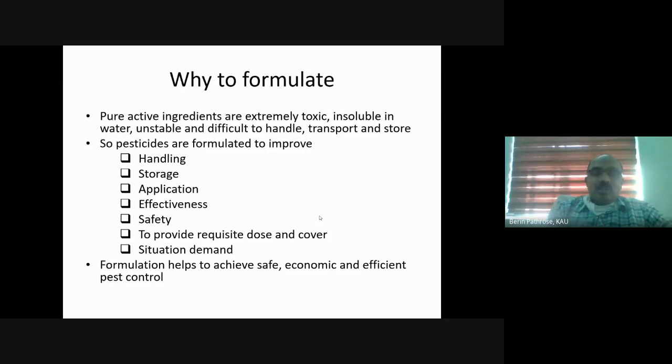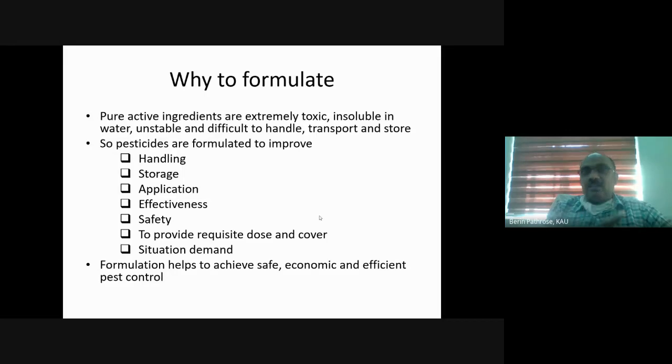The most common solvent available on Earth's surface is water. So whatever solution we need, we usually prepare it in water and spray. But almost 90% of the pesticide molecules are insoluble in water. So that means we can't dissolve them in water and spray. Another thing is that most of the pesticide molecules are unstable in the environment. We have to make them stable, so we can add an adjuvant which can improve the stability of the pesticide molecule.